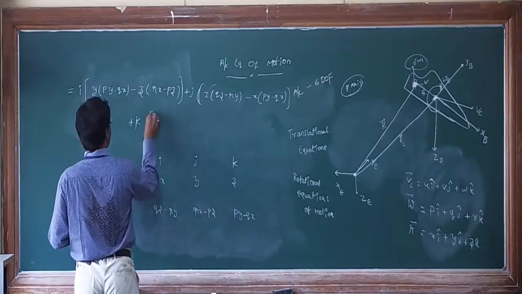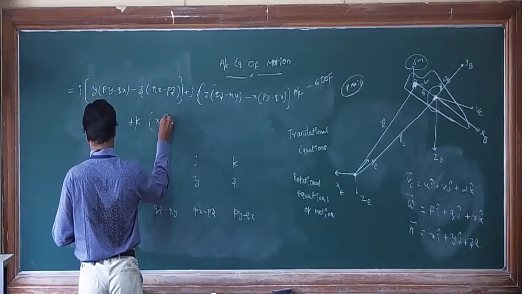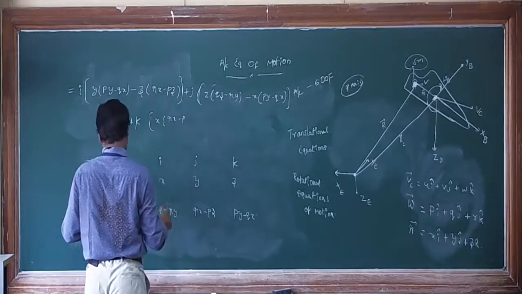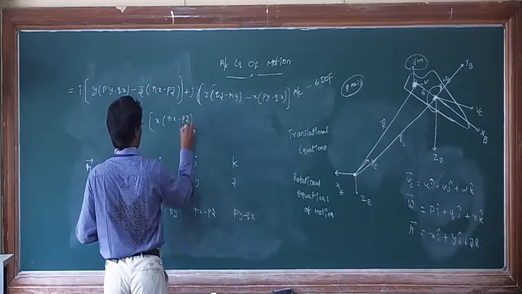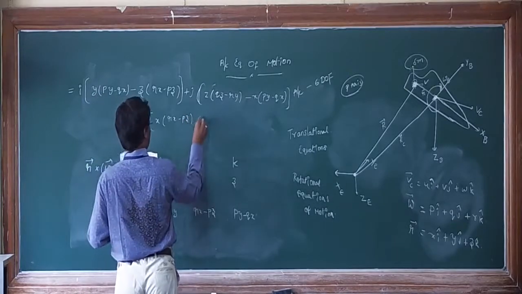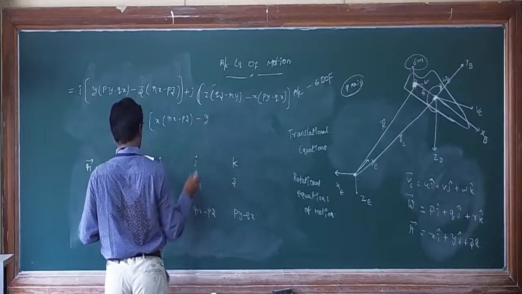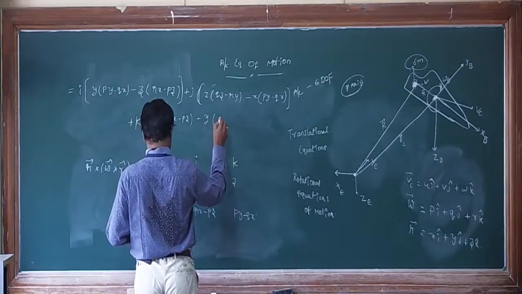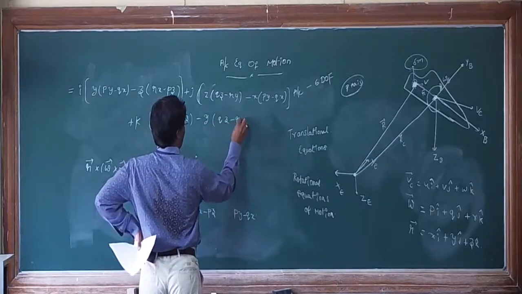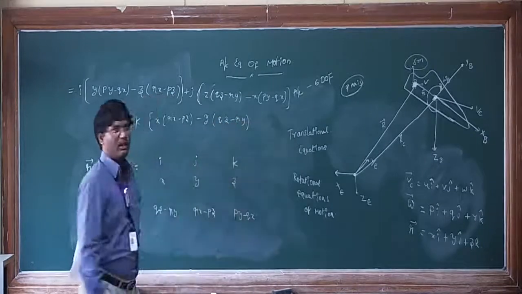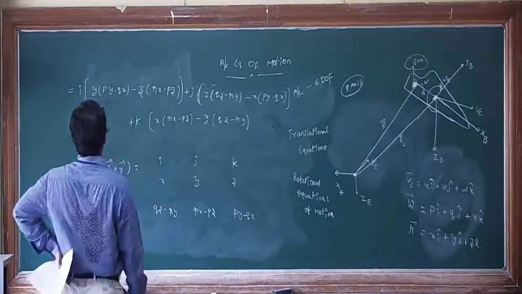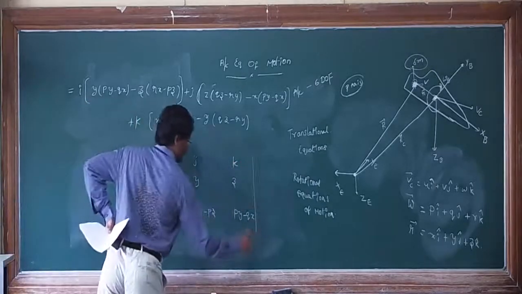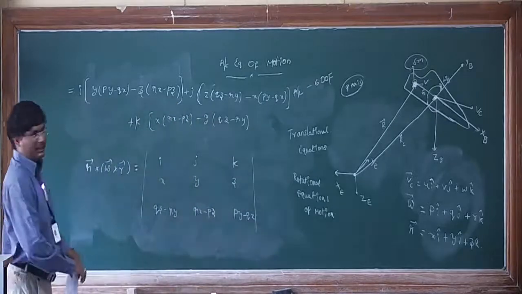Plus k into x, rx minus pz, minus y into qz minus ry. Yes, simply you are doing cross product, right? Yes. So here if you take omega bar cross r bar, so finally you are getting this expression.